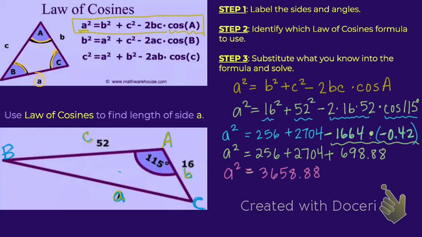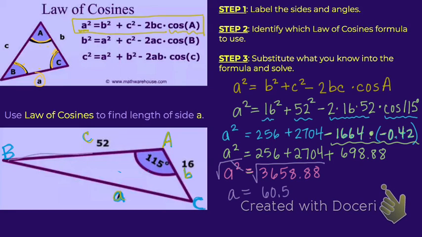And then the last step, we need a by itself, but right now a is being squared. So we need to undo that by doing the inverse of squaring, which is the square root. So let's take the square root of both sides. What that's going to do on the left side is cancel out that square, so we're just left with a, which is what we want. So let's put the right side into our calculator. And we get 60.5.